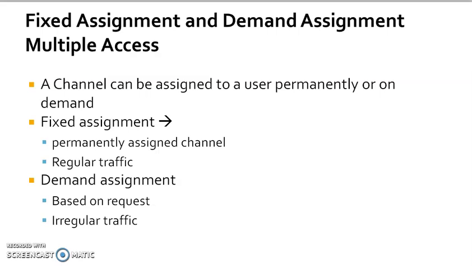It requires an additional channel because we need to control all the stations. That channel is called the assignment channel, and it is used for the request and assignment of a traffic channel. If a user wants to enter the network for transmission of traffic, it has to make a request to the network controller on this assignment channel.